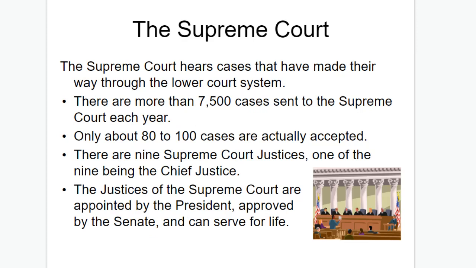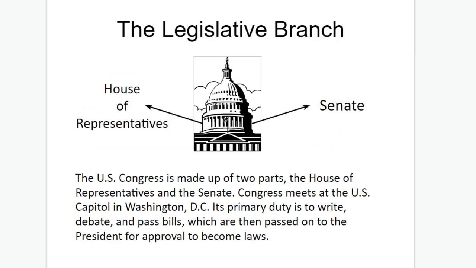The Supreme Court hears the cases that have made their way through the lower court system, and there are more than 7,500 cases sent to the Supreme Court each year, but only about 80 to 100 are actually accepted and listened to by the justices. There are 9 Supreme Court justices, one of them being the Supreme Court Chief Justice. The justices of the Supreme Court are appointed by the President and approved by the Senate, and they serve a term for life. We'll talk about that in detail again later.